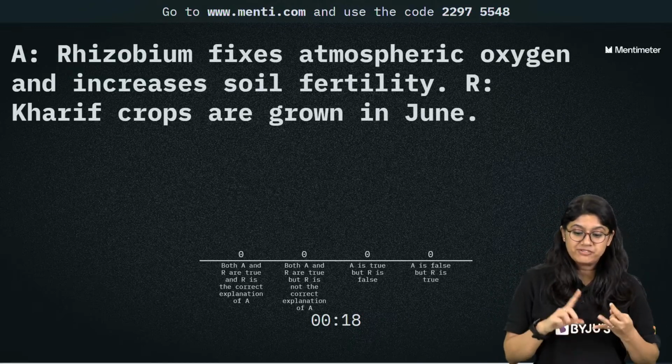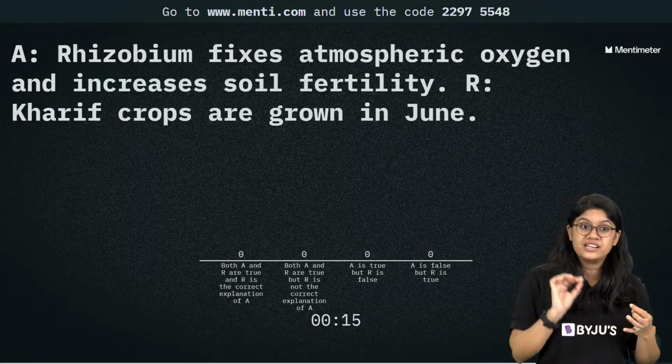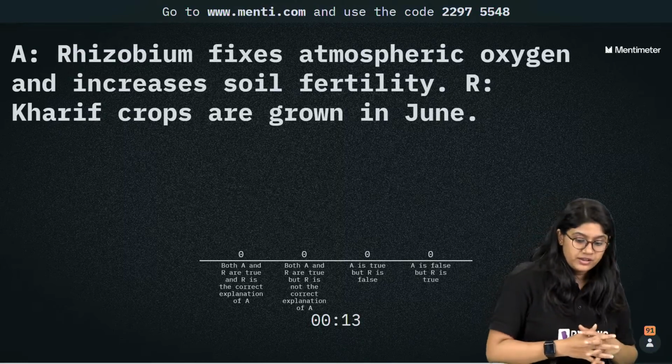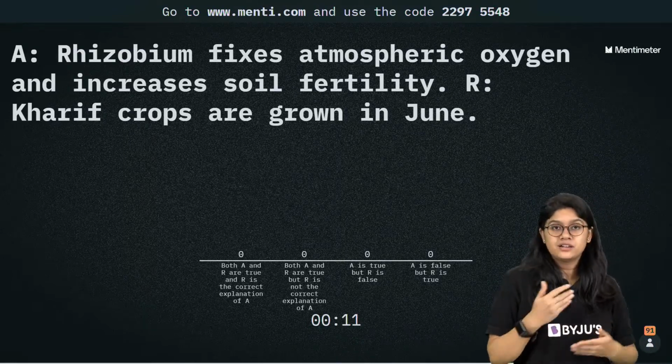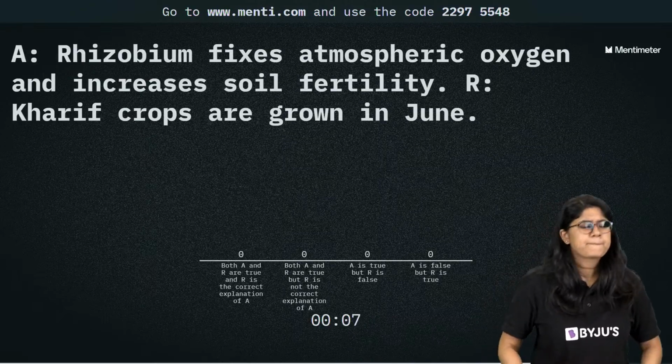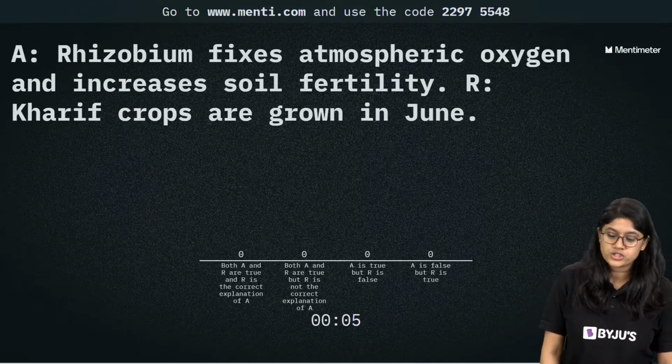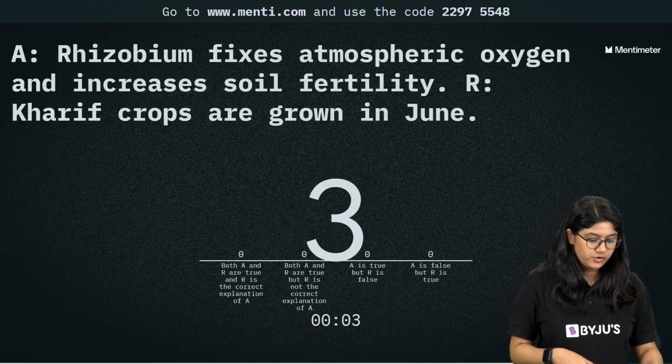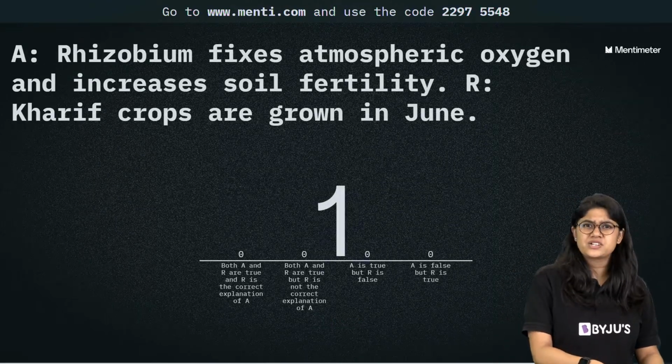Rhizobium helps in fixing the atmospheric oxygen and increasing soil fertility. And the reason for that is that kharif crops are grown in June. What do you think could be the correct answer for it? It's a very easy question, right?